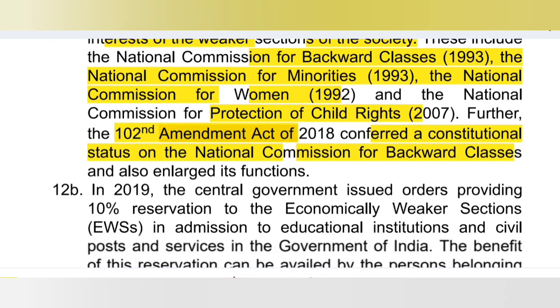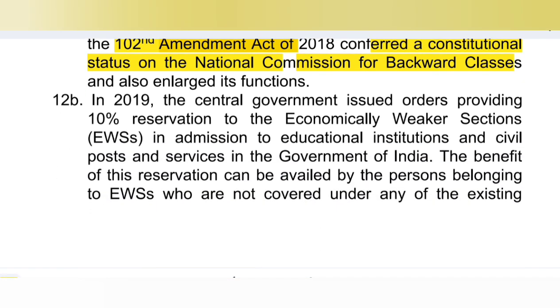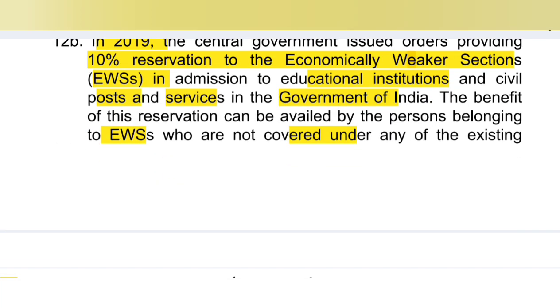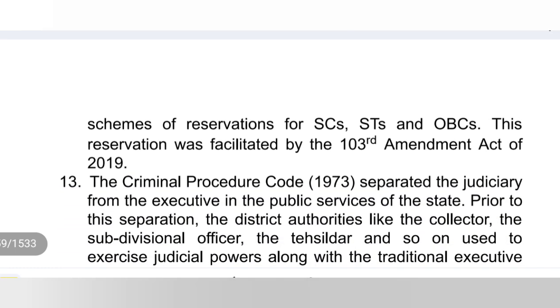Clear? Now in 2019 the Central Government issued orders providing 10% reservation to the economically weaker sections. The EWS quota came, right. In 2019 the Central Government issued orders providing 10% reservation to economically weaker sections in admission to educational institutions and civil posts and services in the Government of India. The benefit of this reservation can be availed by persons belonging to EWS who are not covered under any of the existing schemes of reservation for SC, ST, OBC. The reservation was facilitated by the 103rd Amendment Act of 2019.